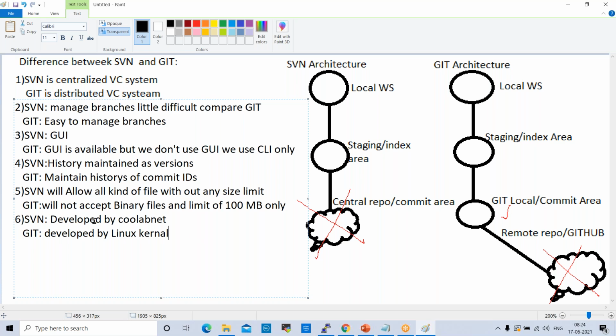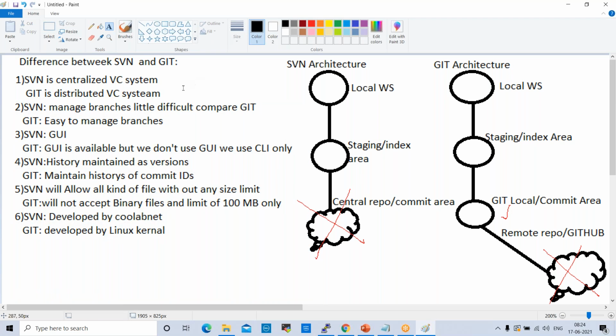Okay, so SVN was developed by CollabNet, and Git was developed by Linus Torvalds, the Linux kernel creator. So these are the important differences. If you search in Google, you'll get some more differences. This is a mandatory question in interviews: the difference between SVN and Git.